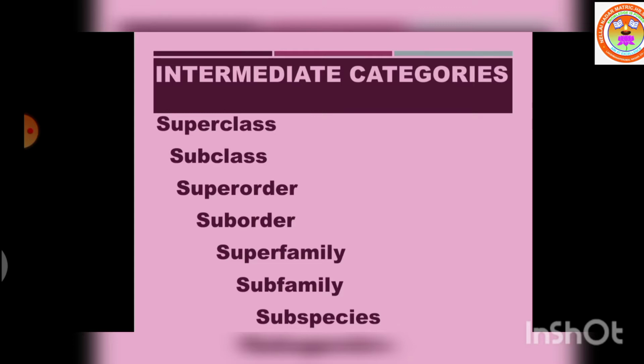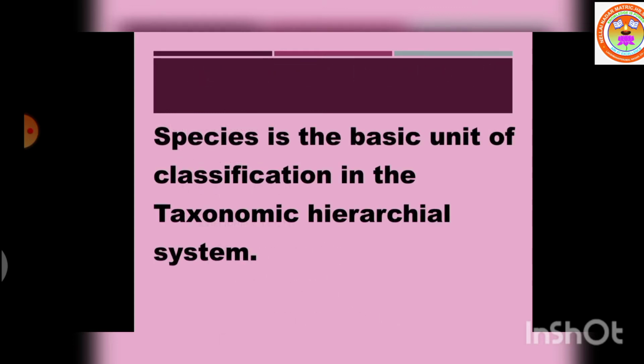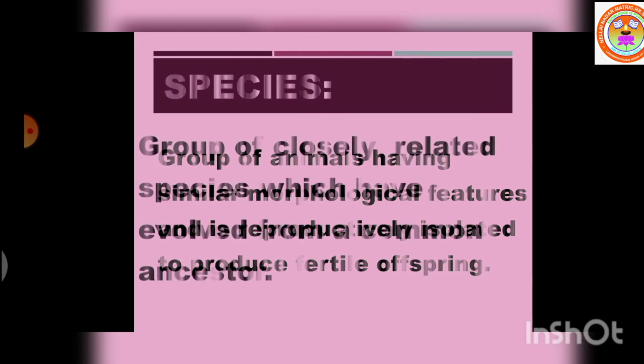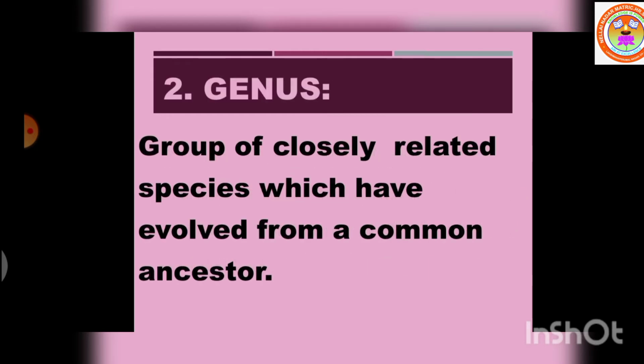The first one is the species. What is a species? Species is the basic unit of classification in the taxonomic hierarchical system. It is a group of animals having similar morphological features and is reproductively isolated to produce fertile offspring. The next category is the genus. It is a group of closely related species which have evolved from a common ancestor.